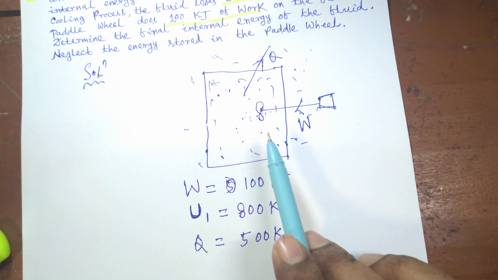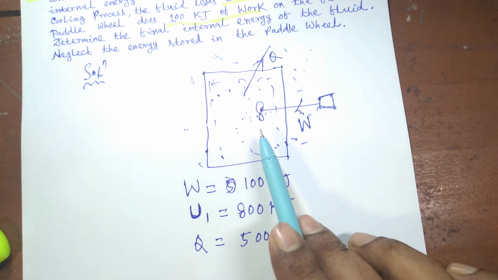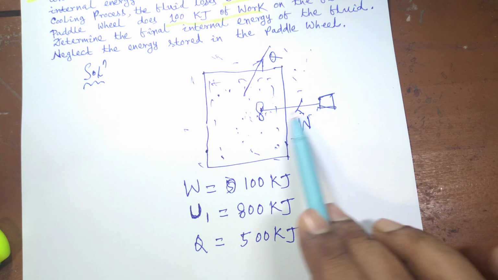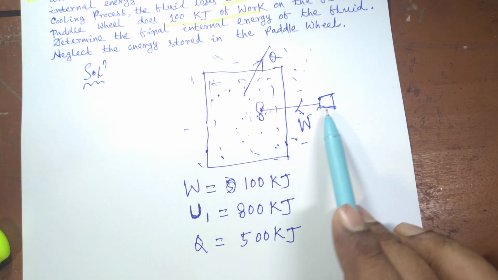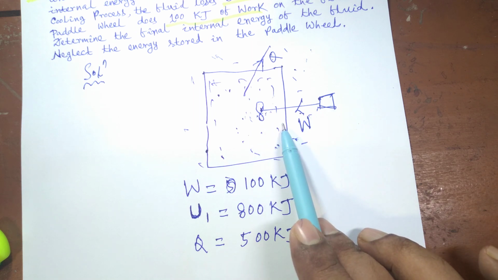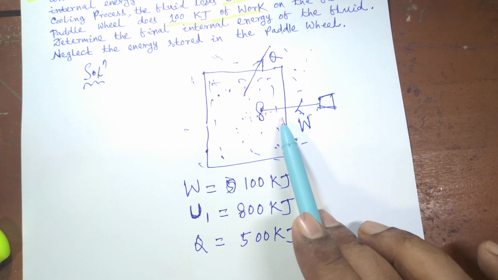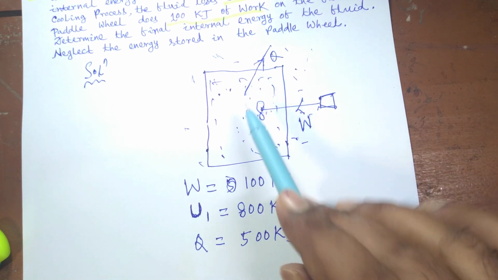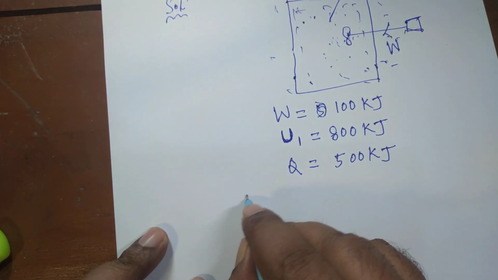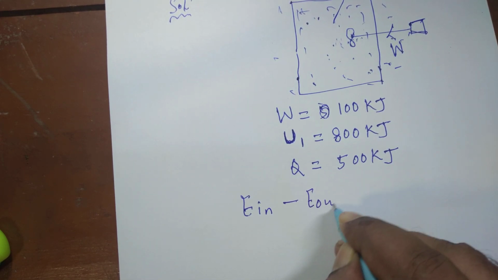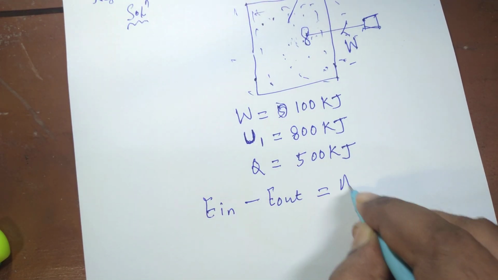This is a heat removal process, that is hot fluid gets cooled, and at the same time some work transfer also takes place, and work is in fact input, or work is done on the system in this case. That means the energy entering is here work, and energy leaving the system is here heat. We can easily apply this equation, E in minus E out is equal to delta U.